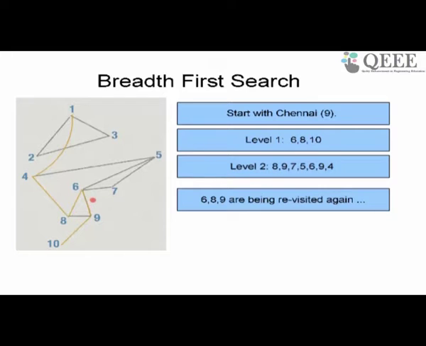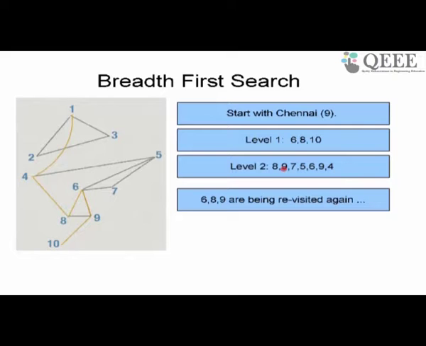Let's take 6. So when I am looking at neighbors of 6, I find 8, 9 and 7 as neighbors of 6. I removed 6 and replaced it by 8, 9 and 7. But 9 is the node I started with. 9 is already at level 0. So putting 9 in level 2 doesn't make sense, right?